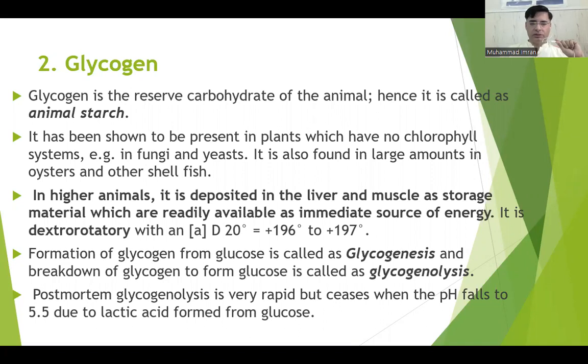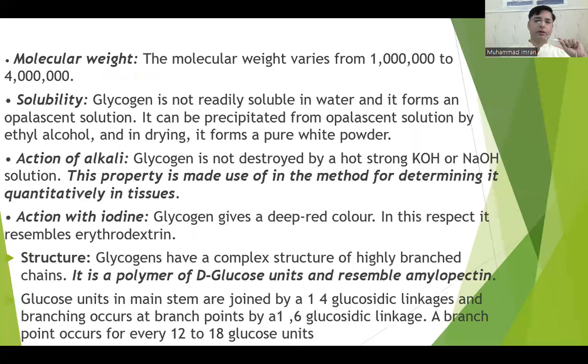Postmortem glycogenolysis is very rapid, but ceases when the pH falls to 5.5 due to lactic acid formed from glucose. So, initially in postmortem, it is the criteria to check the time of the death. It is high molecular weight, around 10 lakh to 40 lakh.